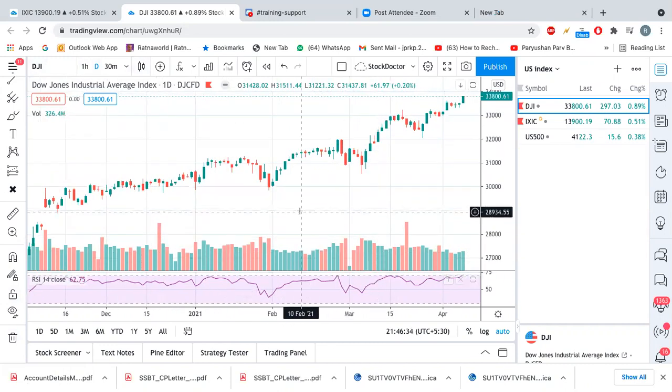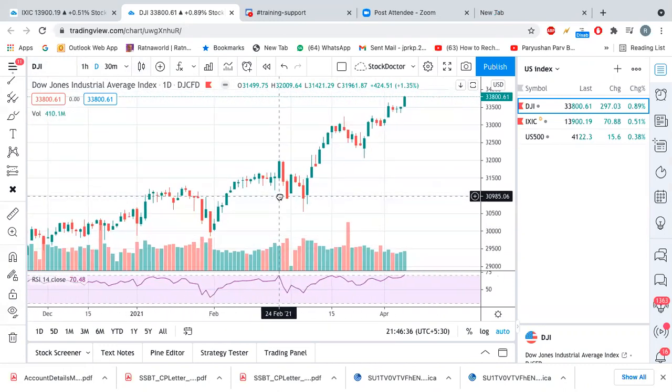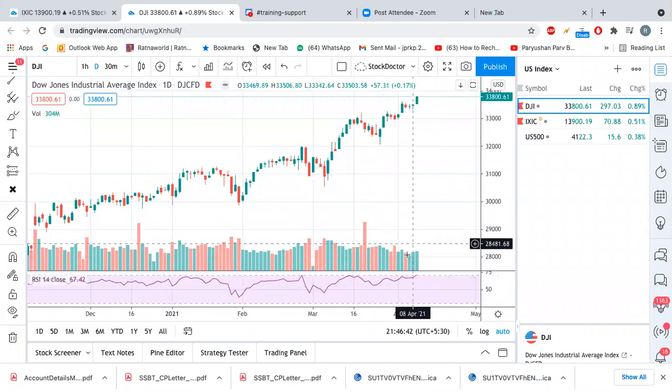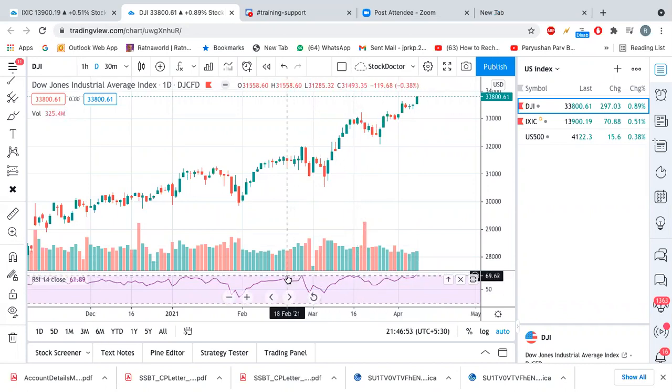Now here, the very first thing you see is that the RSI is kind of at the upper end, not exactly exhausted. So there is a high probability that from here, as I said before in my classes, when RSI goes above 70, then the stock or index is in the overbought zone.